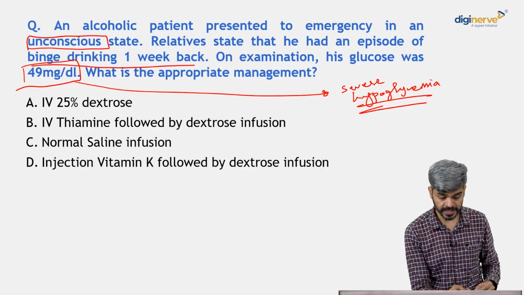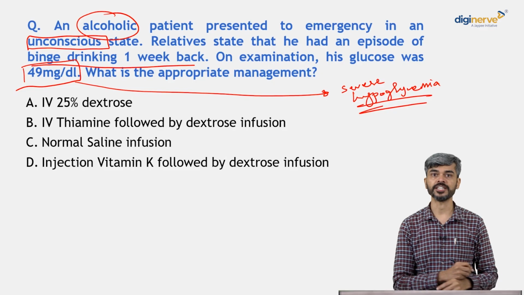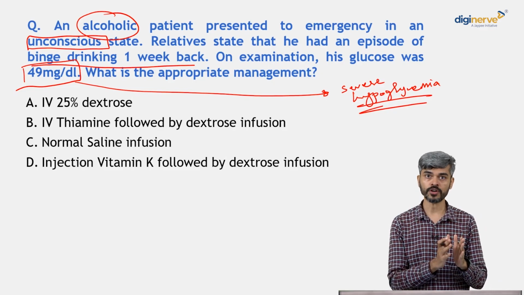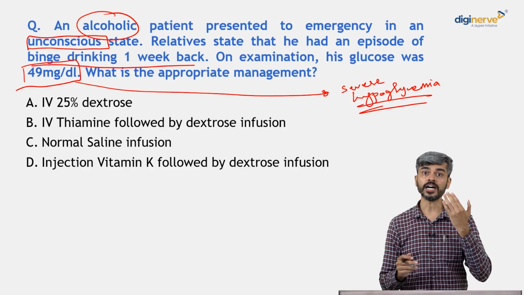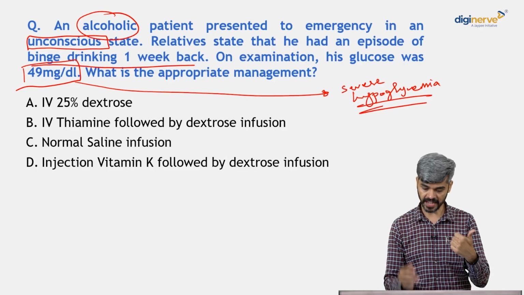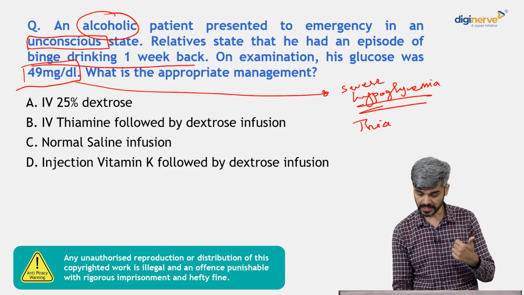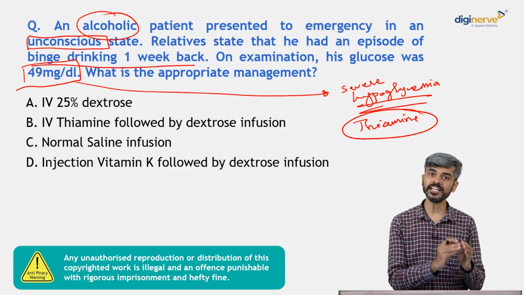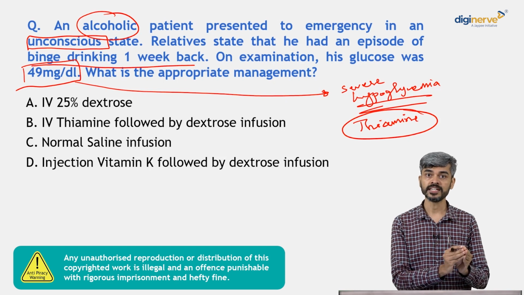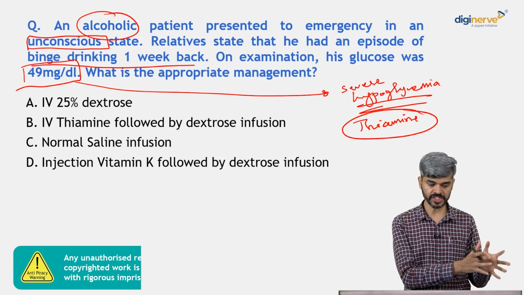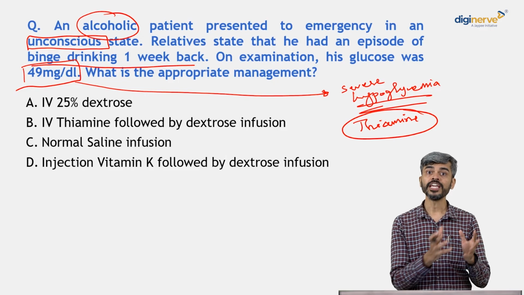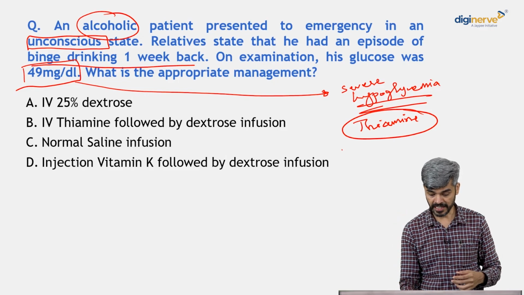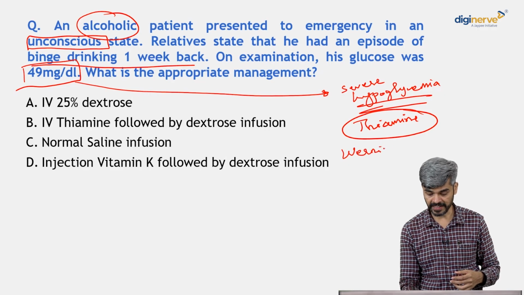But here you have to remember, this is an alcoholic patient. We know very well that in a patient with alcohol abuse or alcohol dependence, the absorption of vitamin thiamine is reduced. Also, the stores of thiamine in the liver are reduced. So, in an individual who has a history of alcohol dependence and had a binge drink 1 week back, if you give dextrose directly, what can happen? It will lead to Wernicke's encephalopathy, right?